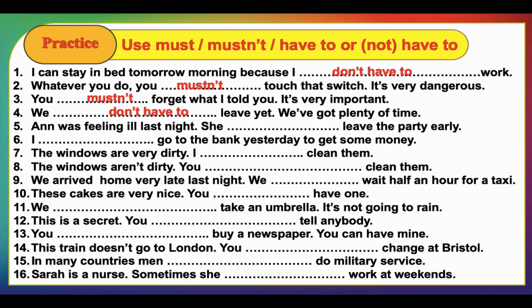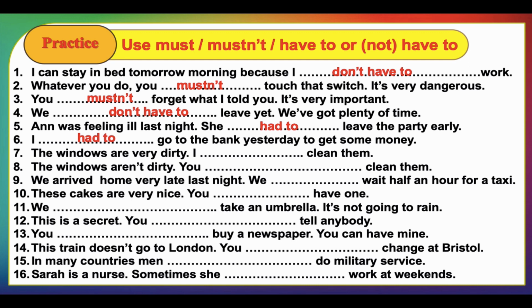Anna was feeling ill last night. She left the party early. So here we have was feeling ill last night. This is an obligation that happens in the past. And even an obligation that happens in the past with a must, we change it to had to. That's why we see here, she had to leave the party early. I go to the bank yesterday to get some money. So here, as I said, because we have yesterday, we should use obligation in the past. I had to go to the bank yesterday to get some money.